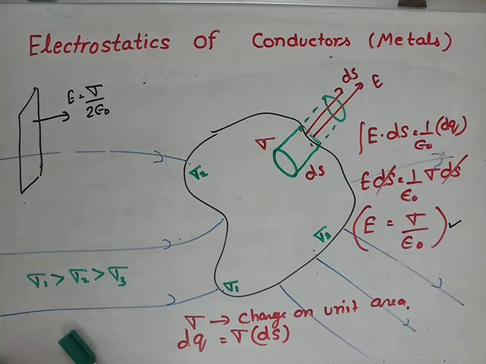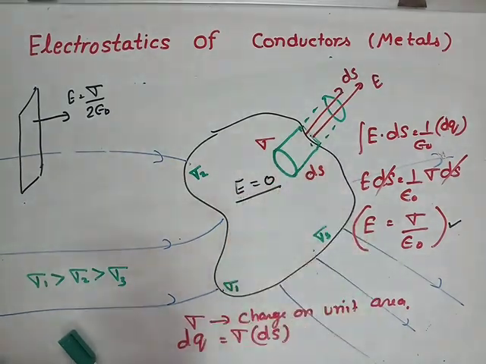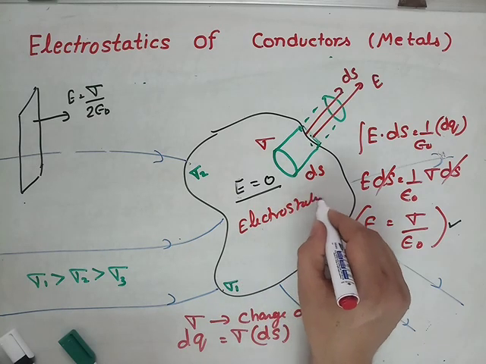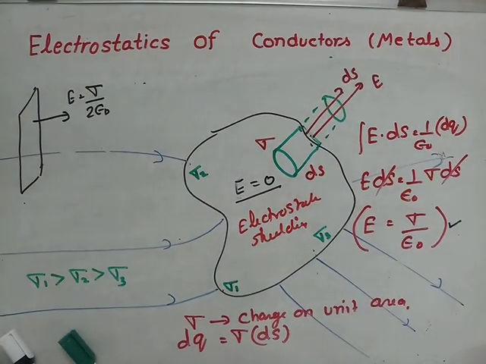And since the electric field inside the conducting body is 0, one more point we introduce here: we call the conducting body electrostatic shielding. Electrostatic shielding is basically the region that protects from the electric field. That is why it is safer to sit inside a car during a thunderstorm or lightning strike as compared to being under a tree or in open space. It is better to sit inside the car.